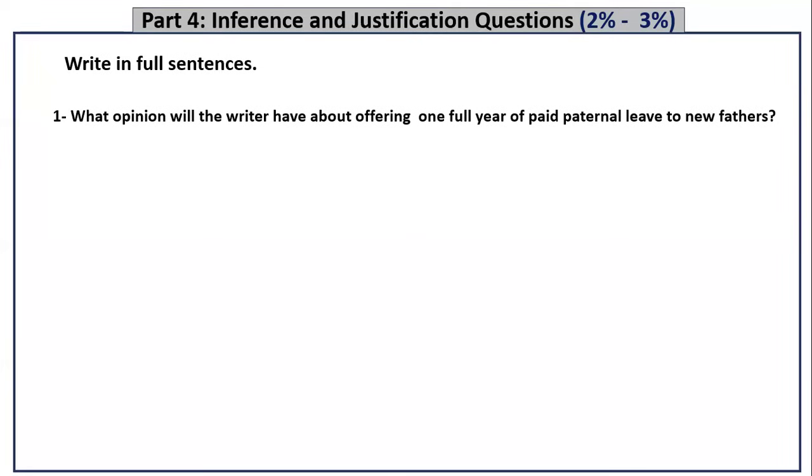You have to mention something that was not mentioned in the text. So the ideal answer in term 1 was that you should mention, I expect the writer to have this kind of opinion about new technology. He's afraid that it will have some disadvantages, but at the same time, it also has some advantages. And then in the justification, you have to say, I believe he will have this opinion about new technology because I can see in the text he had a similar opinion about AI, okay? So be careful what you're writing about and what the question is asking you about.